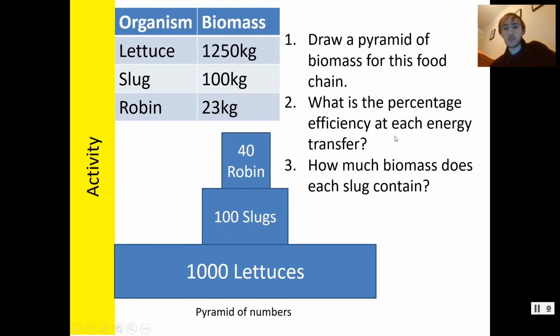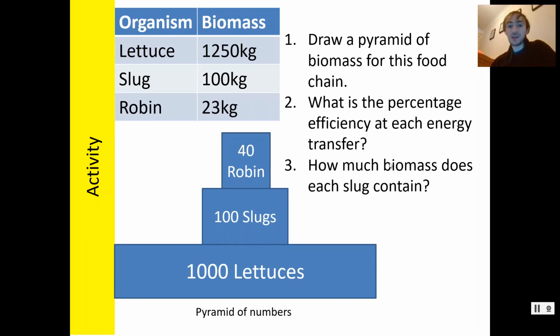Fine. So, percentage efficiency at each energy transfer. It's asking you to do exactly the same thing. Between the slug and the robin, you don't even have to do any real math there. It's 23%. That's nice and easy. Between the slug and the letters, you'll probably have to do some calculations here. You do 100 over 1250 times 100, and I got a number of 8% for that one.